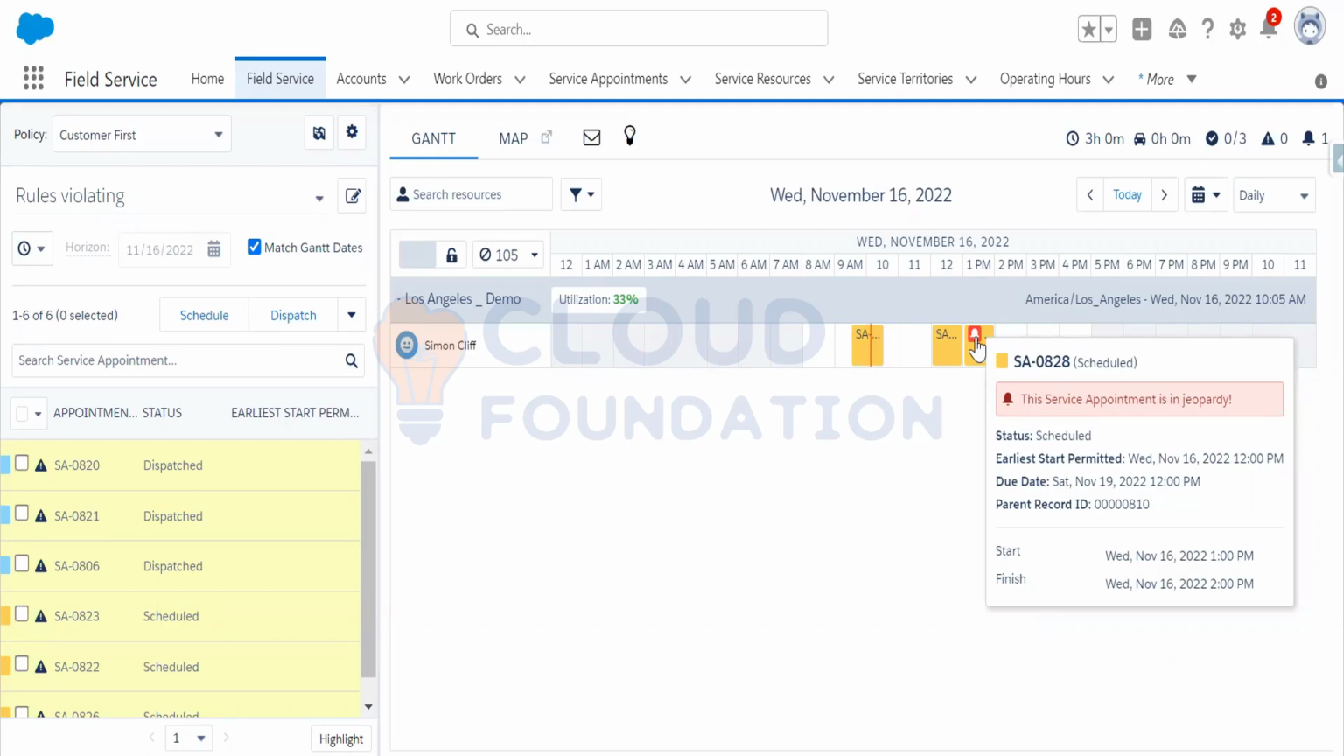So this is a very good feature. This kind of scenario happens very frequently. Like one service appointment is very occupied, or the technician is running late to complete the assigned service appointment, and the next service appointment is running late to reach the destination. So using the custom actions, you can make this service appointment jeopardy.